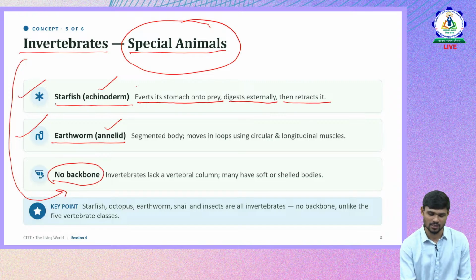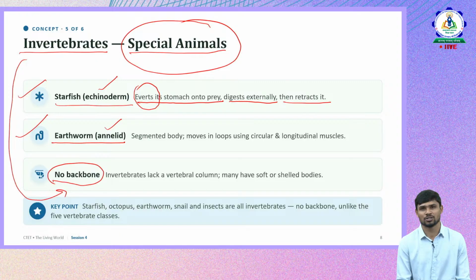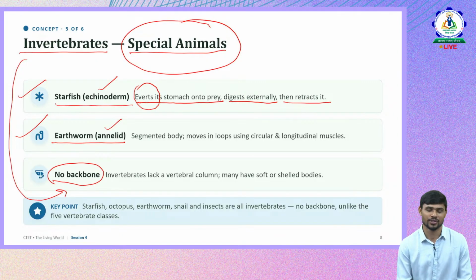Everts means it sends out its stomach through the mouth and releases digestive glands on the prey. Then it collects and takes back its stomach. A very special way of taking nutrition.